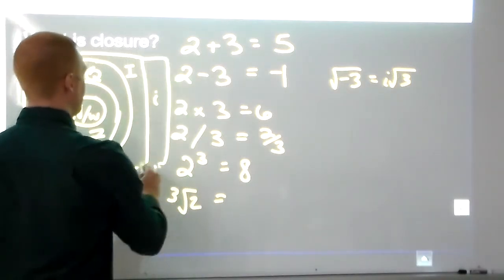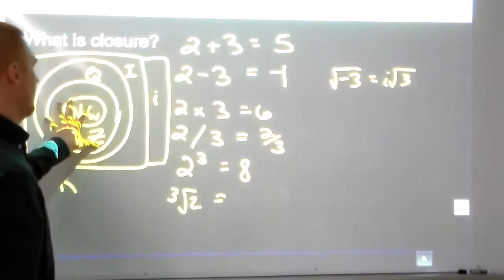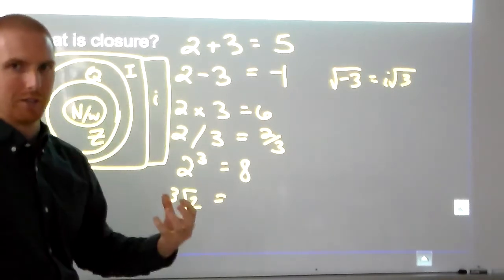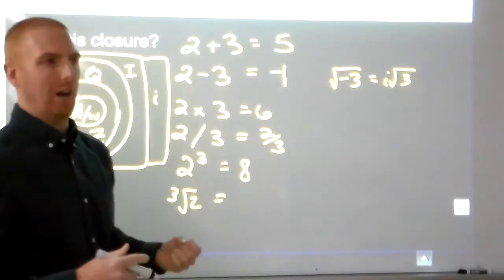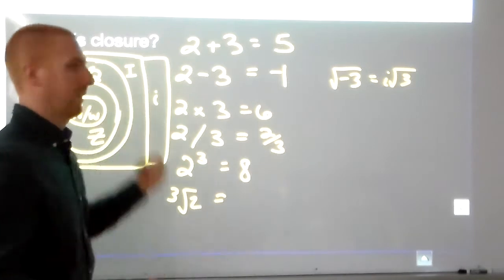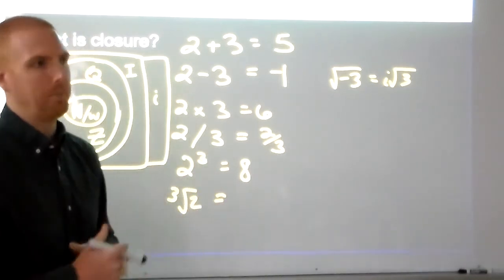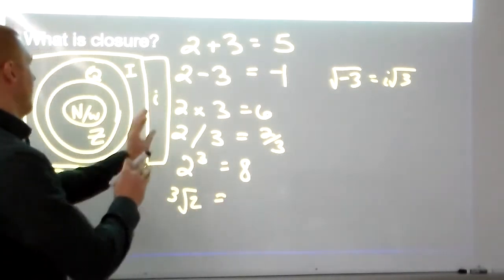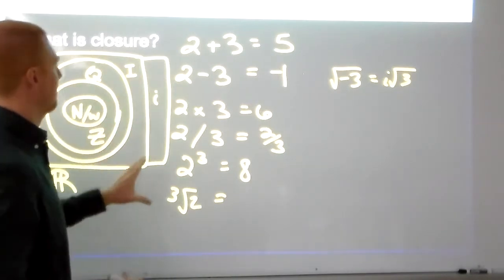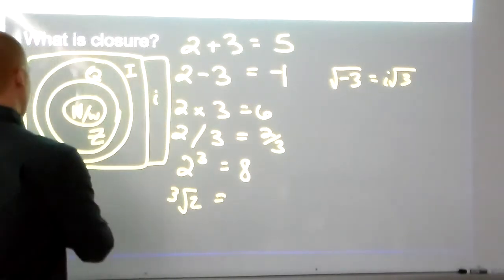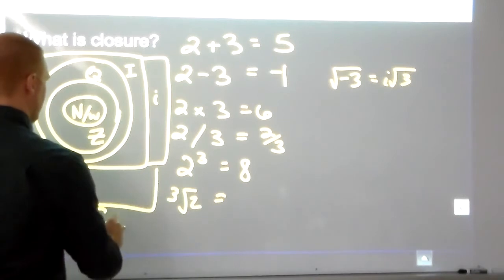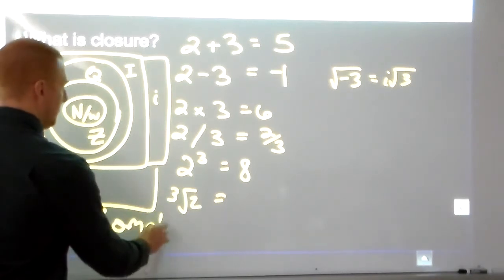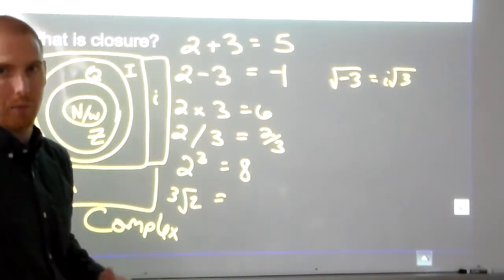So I'm going to just kind of stick those out there. For every real number, there's also a complex number that matches up to it. We could say for every real number, there's a complex that maps to it, if you want to say something like that. So it's equally as big as the real number system. I just didn't have enough room to put it there. And if you put all that stuff together, that's your complex system. So from here on out, we will now work in complex numbers.